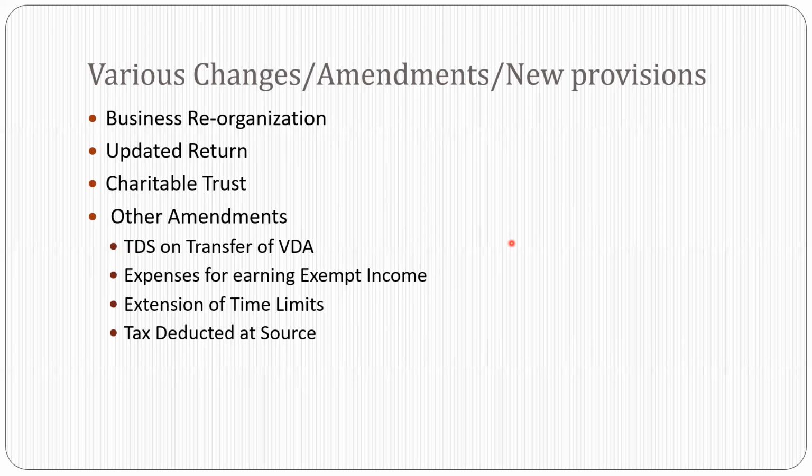If you file an updated return after 1 year and within 2 years, then it will be 50% of your tax. So you need to make the payment of the taxes, and then you can file your return. So I repeat the example: on, say, 1 lakh, the tax, interest and penalty comes to around 25%, 30,000 rupees. You need to pay the tax if you are within that particular period.